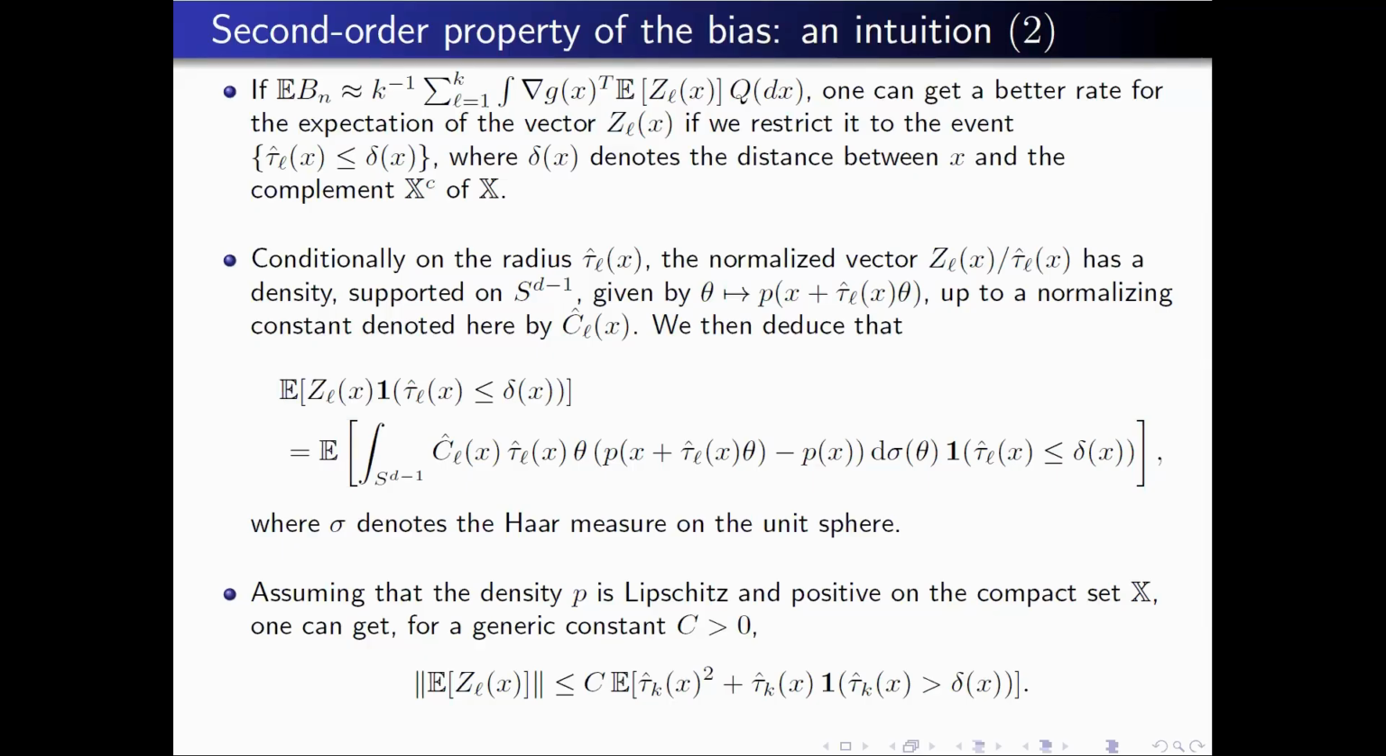If you reduce this expectation to this event, since the ball is inside the domain, you can use some Lipschitz property for the density, if you assume it. Instead of having one radius here, you have the radius squared. Then you have a better control. If you go back to this expectation, you have the expectation of the square plus the expectation of the radius. You cannot do better if the ball is not included in the support. And then you look at the expectation of the radius when the radius is larger than the distance to the boundary.